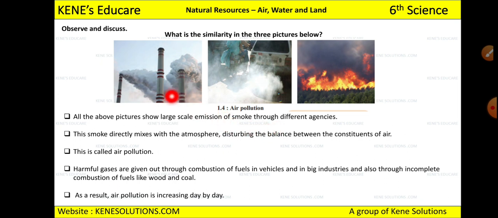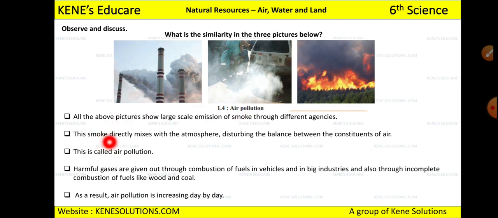We can't go and tell industries not to do this. We can't tell people not to use cars. We can't tell people not to cause forest fires. But what we can do is stop ourselves from contributing to air pollution, right? Now see, all the above pictures show large scale emission of smoke through different agencies, right? In the three pictures, here there is a forest, here the smoke is coming from a car, and here the smoke is coming from factories. So they are emitting smoke, and these are the different sources, different agencies which are emitting it, right?